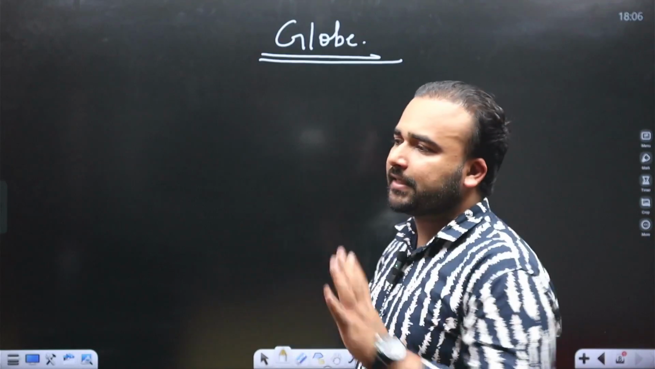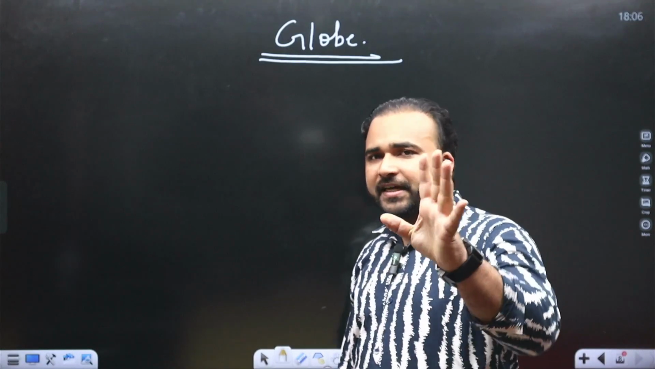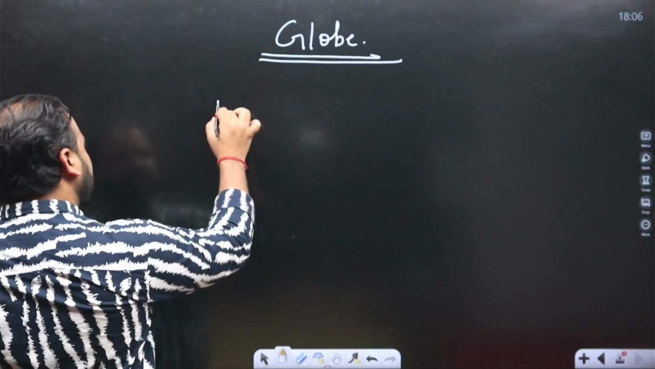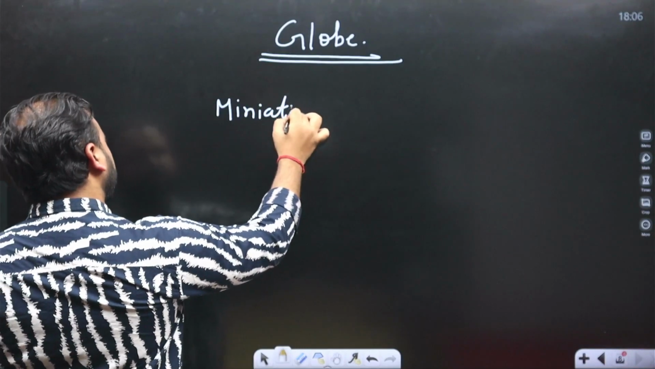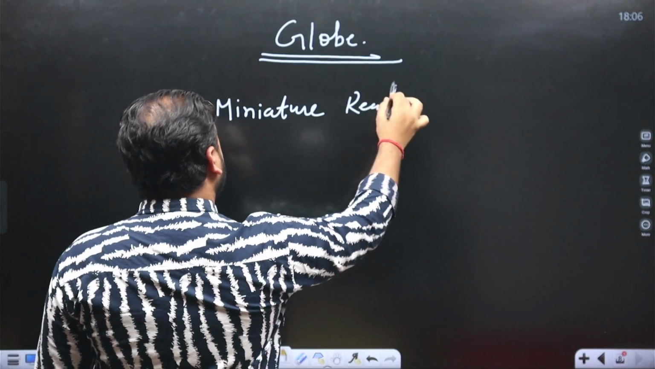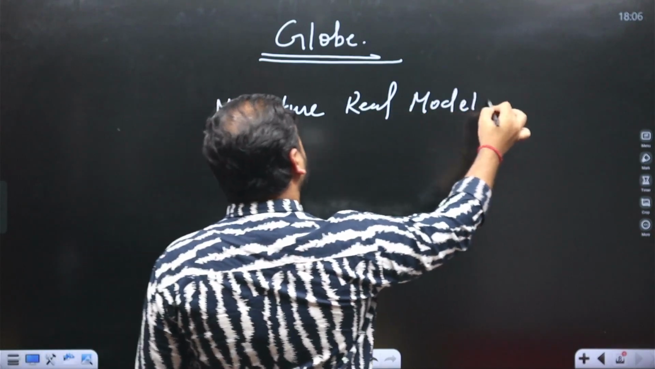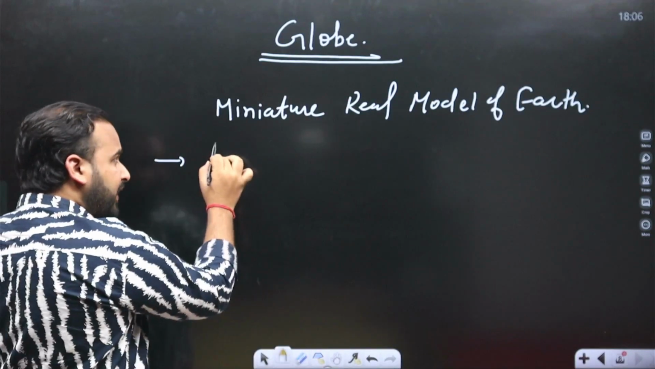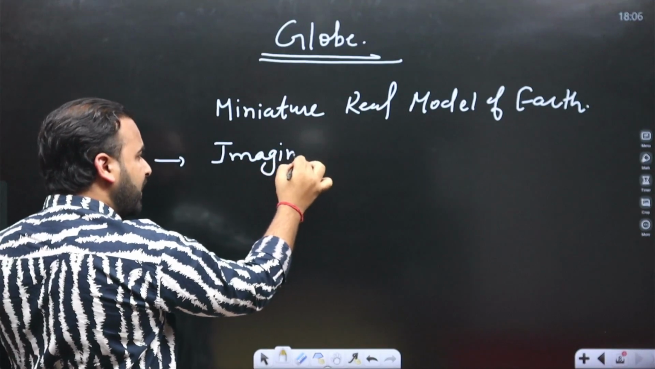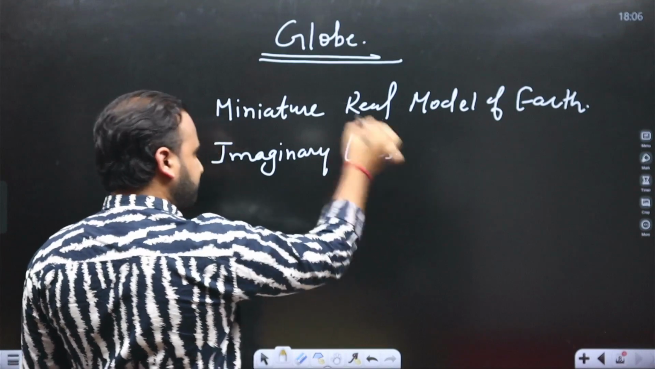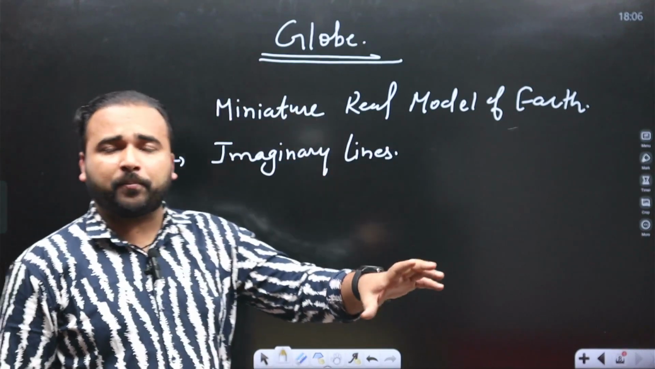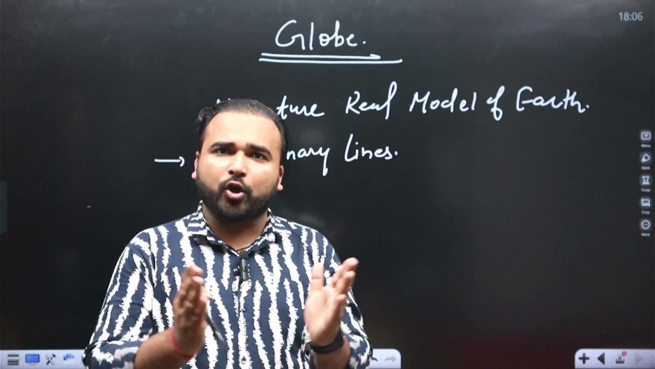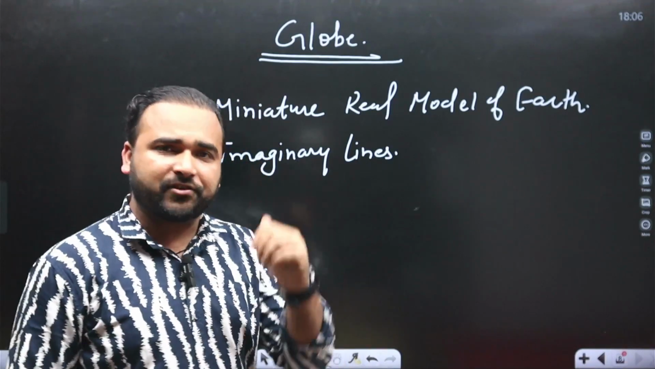Actually, globe is the graphical representation of Earth. Simply with the definition, we can say it is a miniature, real model of Earth, which is represented with the help of imaginary lines. Actually, in real model, why? Because it really exists. But everything on the globe, or all the lines, they are imaginary lines.